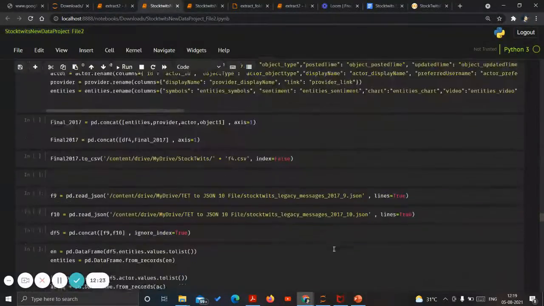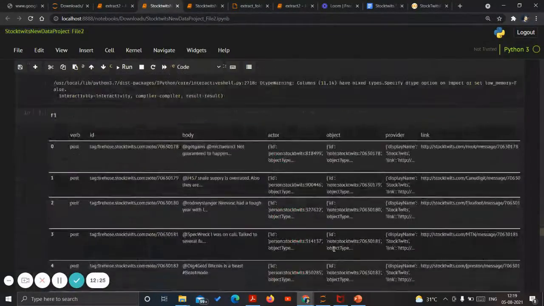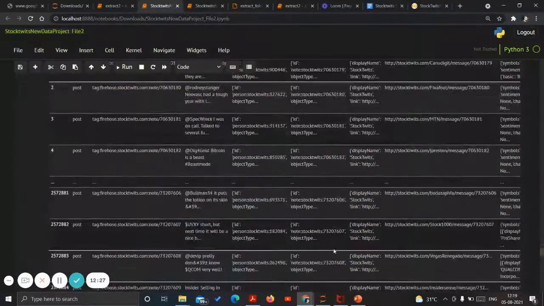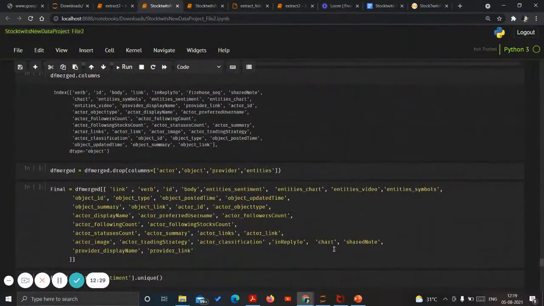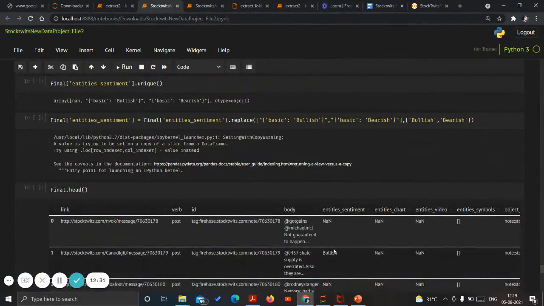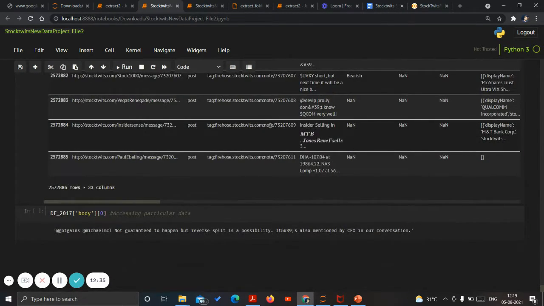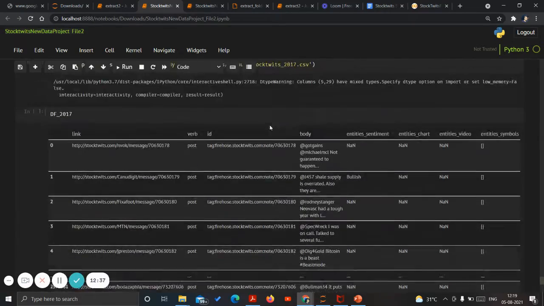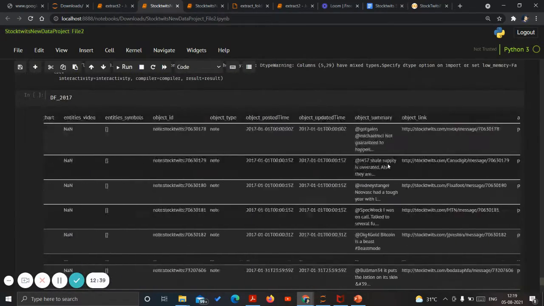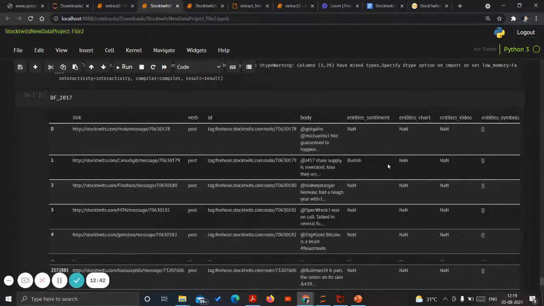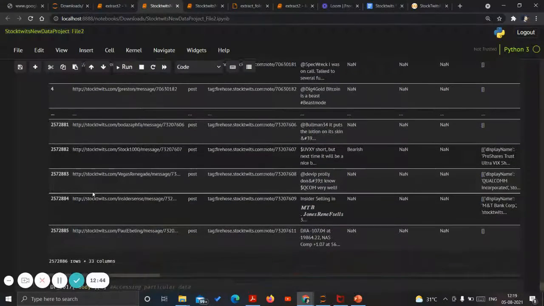Let's see if there is any new step involved. Okay, so yes, there are some basic replace operations. So the final file would look something like this. This is the second file, and you can see how many rows are there. So there are this many rows.